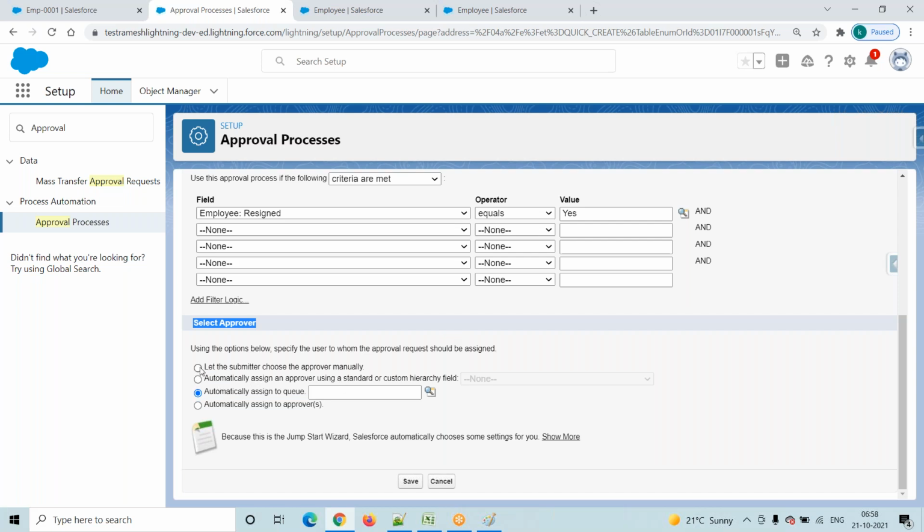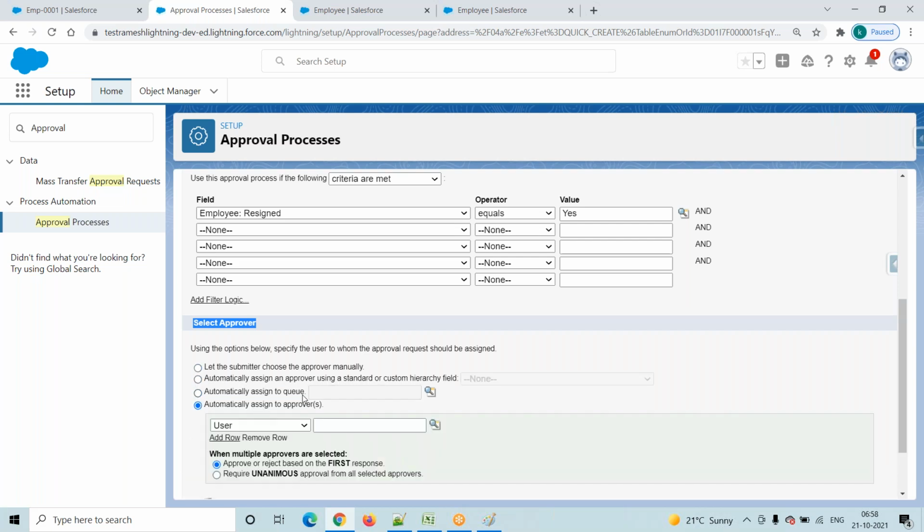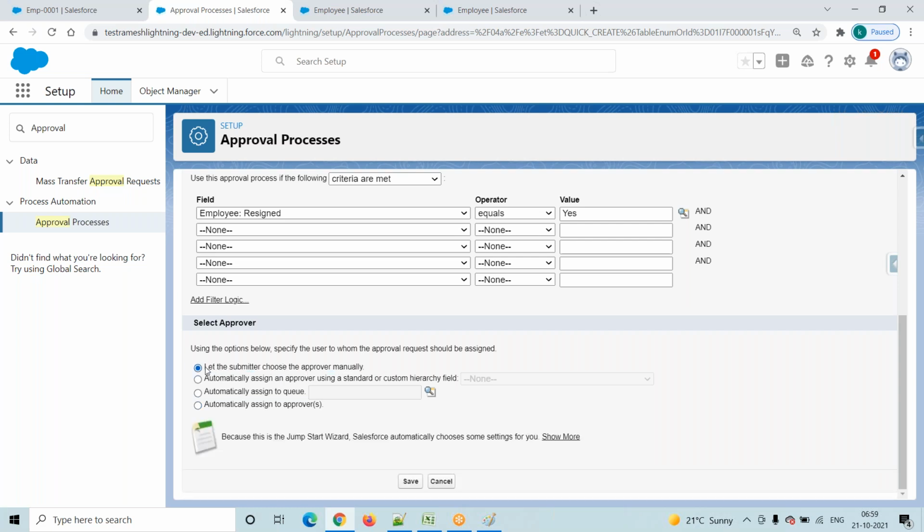Four radio buttons are there, right? One, two, three, four. So first we are going with this option: let the submitter choose the approver manually. But this is not the real-time case. In real time we will not select this option, but we should know. Four options, four radio buttons are there. We should select one.